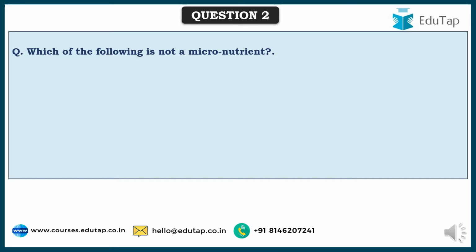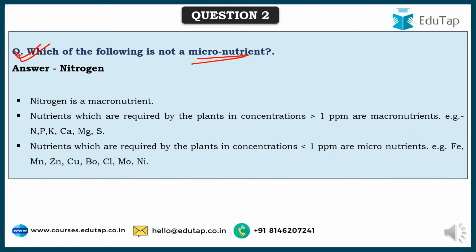Here comes the next question. Which of the following is not a micronutrient? See, they have given in the exam a list of nutrients, and in that you have to find out which is not a micronutrient. As per the list provided, the correct answer is nitrogen. It is a macronutrient. Nutrients which are required by the plants in concentrations greater than 1 ppm are considered macronutrients, which include nitrogen, phosphorus, potassium, calcium, magnesium, sulfur. The nutrients which are required by the plants in concentrations less than 1 ppm are considered to be micronutrients, which include iron, manganese, zinc, copper, boron, chlorine, molybdenum, nickel.